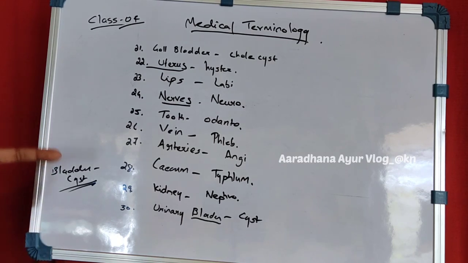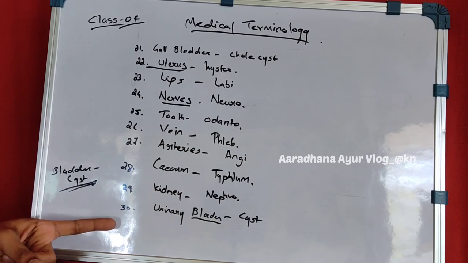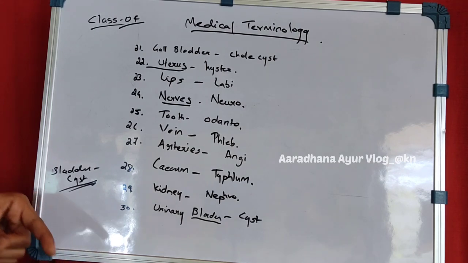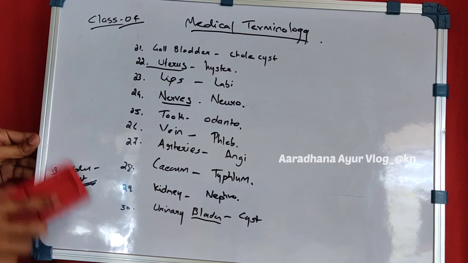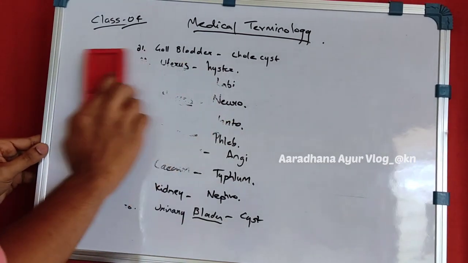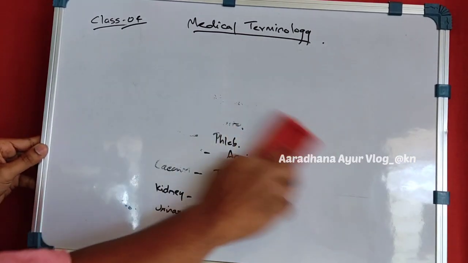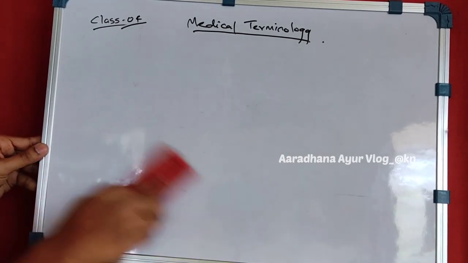And a few more are remaining, five more, we can see those also.